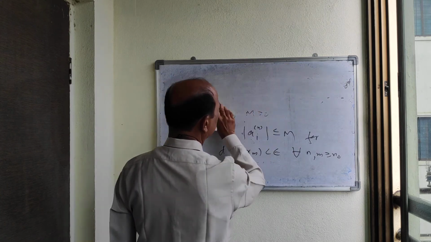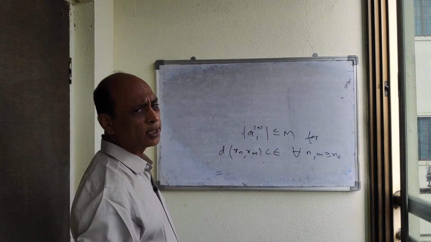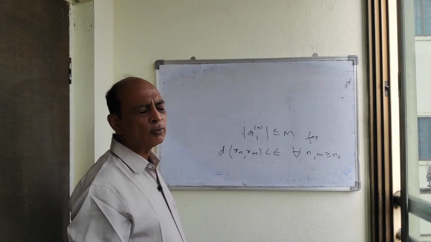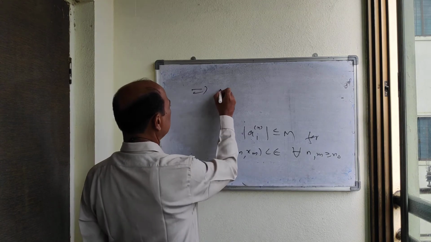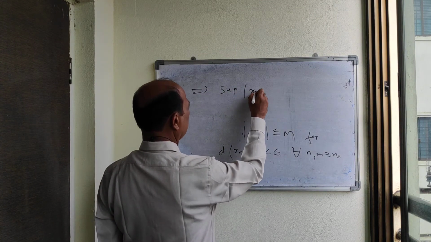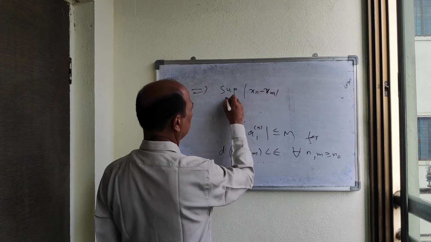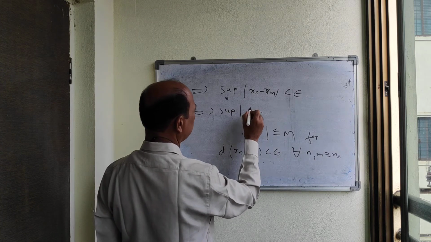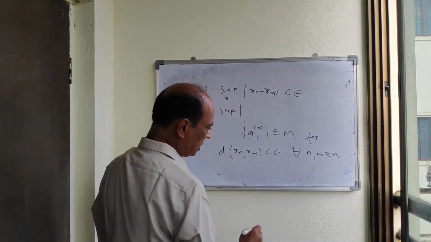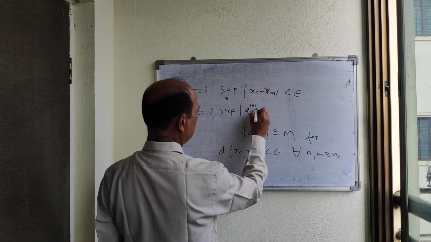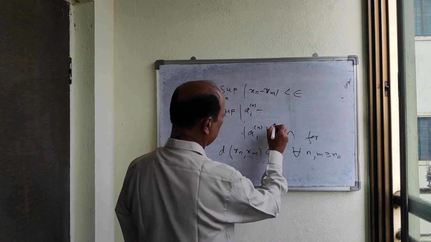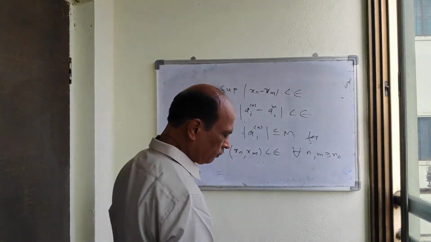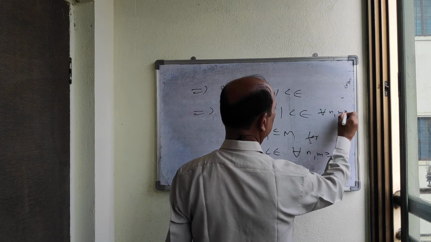Now in this example, d(x, y) is the supremum of mod x_n minus y_n. So this implies that the supremum over i of mod a_in minus a_im is less than epsilon for all n, m greater than or equal to n0.